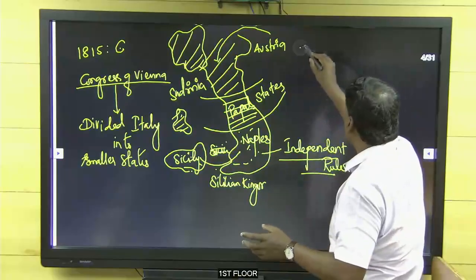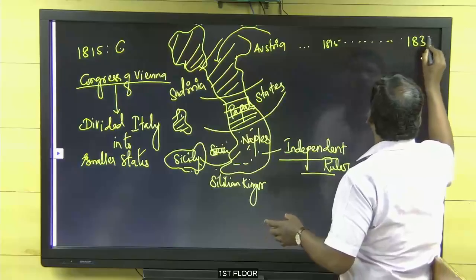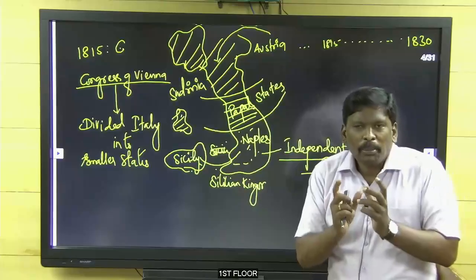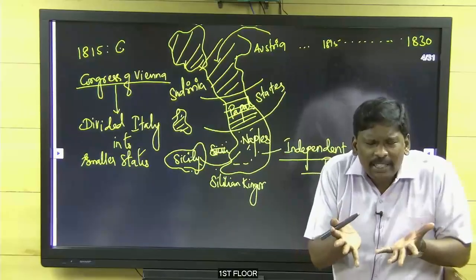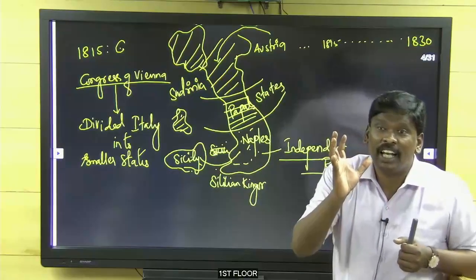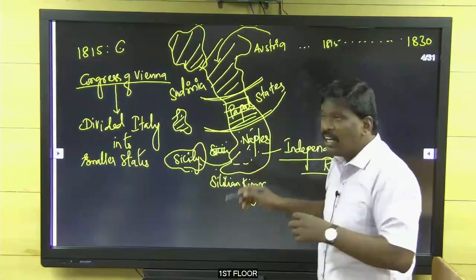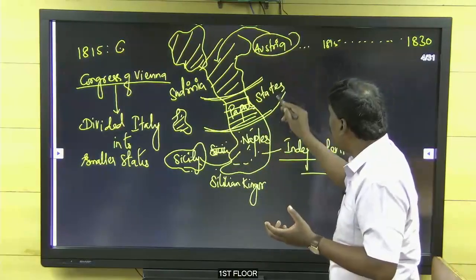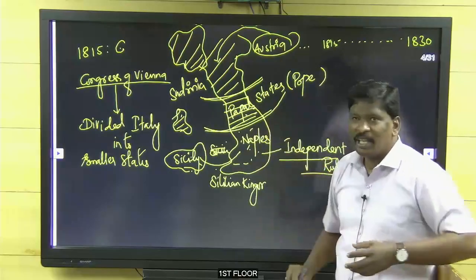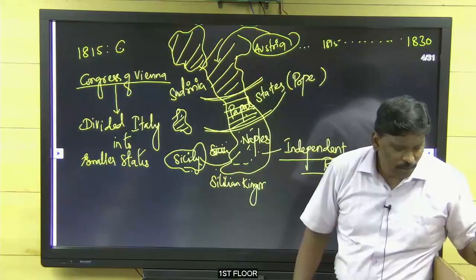1815. Now years are rolling on. 1815, 1816, 1830 come around. Around 1830 to 1835, one personality emerged in Italy, and he saw that Italy was divided into three, and these three powers, Austria, the Pope and the independent ruler, were ruling Italy. But who was the original Italian ruler?